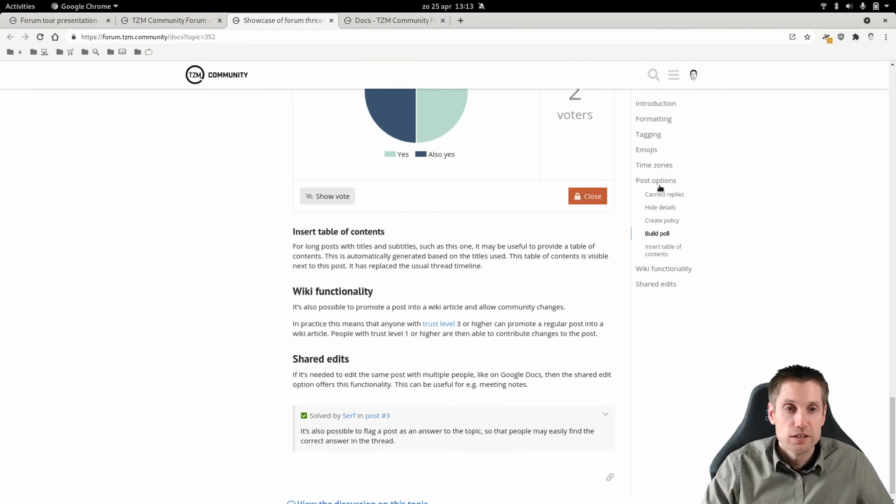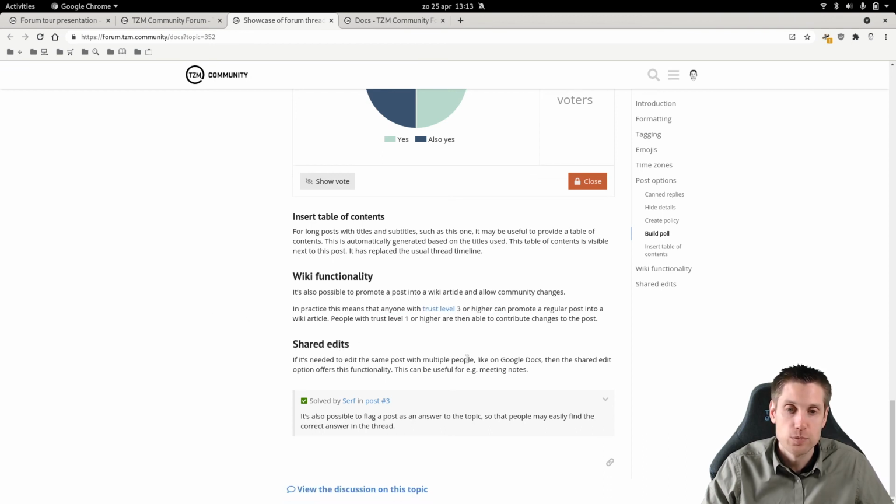So table of contents, like I showed here, wiki functionality, which can only be done by trust level 3 or higher, but also shared edits, which looks like Google Docs, but it's not that advanced. You cannot see in real time what someone else is typing there. It has a delay of perhaps 10 seconds or so, but it comes close to it. So it might be useful for an interactive meeting where you have the minutes of the meeting, so people can edit it in near real time. And as shown here, you can also mark topics as solved.